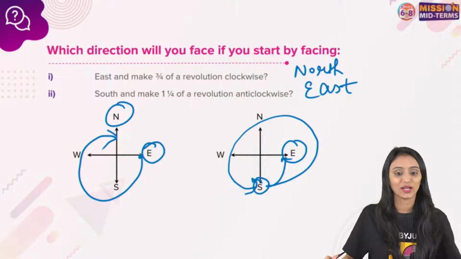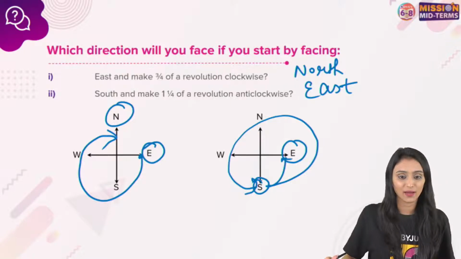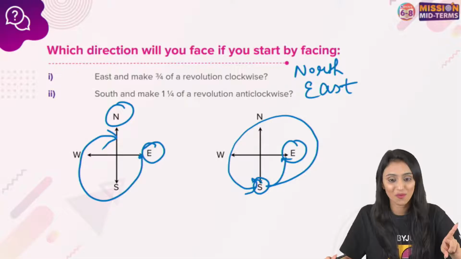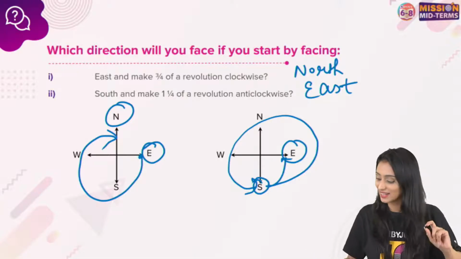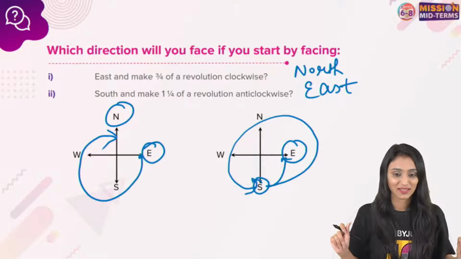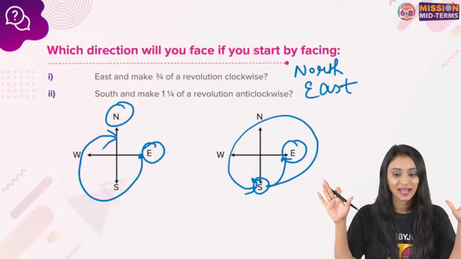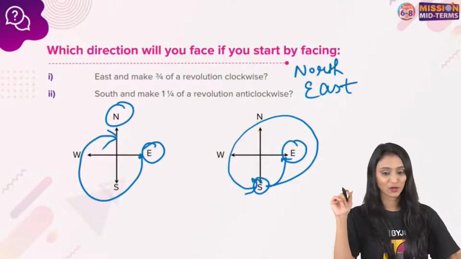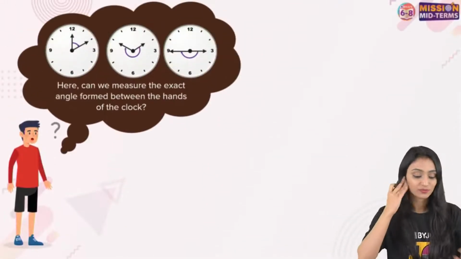Kushagra, no, it won't be west. This time it is moving anti-clockwise, not clockwise. Correct? Yes, Diya, it is east. Yes, Dhruvi, not west. Is this clear? Any doubts still here? Come on, quickly, thumbs up, smileys if this is clear. Clear. All right. No doubts. Let's move ahead now.